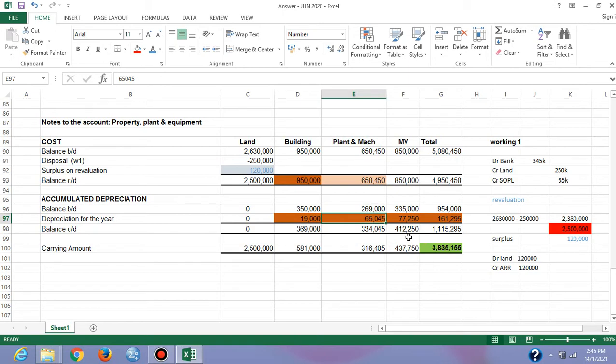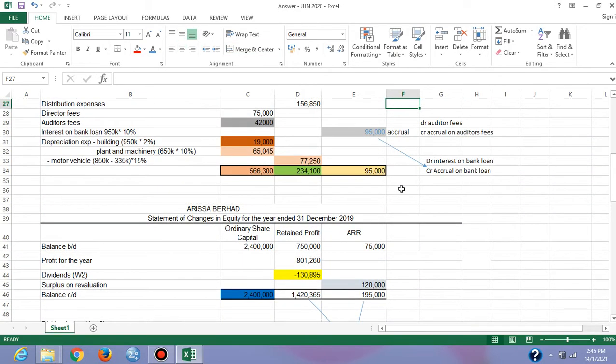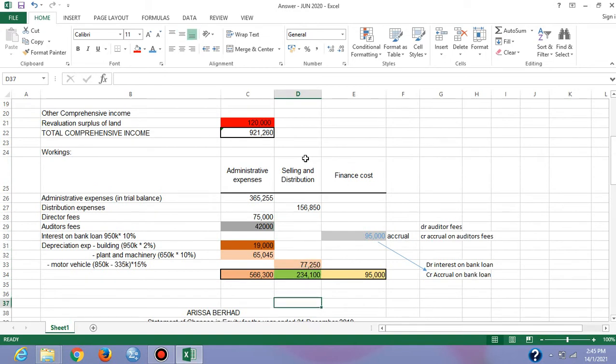When the question asks to calculate based on the carrying value, you have to get this figure first: 850 minus the accumulated depreciation, then you multiply by 15%, then you will get 77,250. Debit account depreciation and credit account accumulated depreciation, and the motor vehicle will be under distribution cost. The question already mentioned that it is under distribution cost.